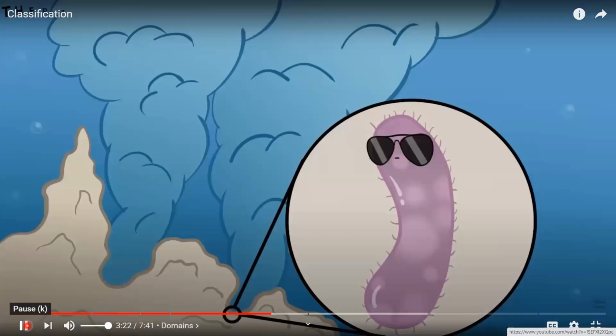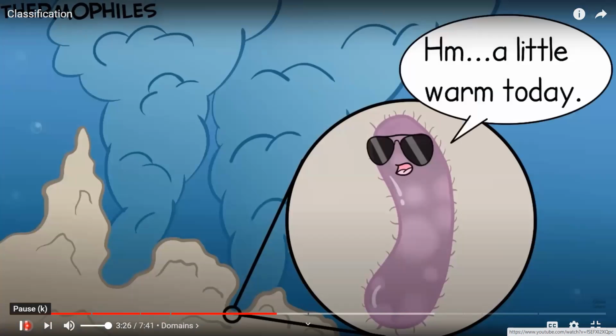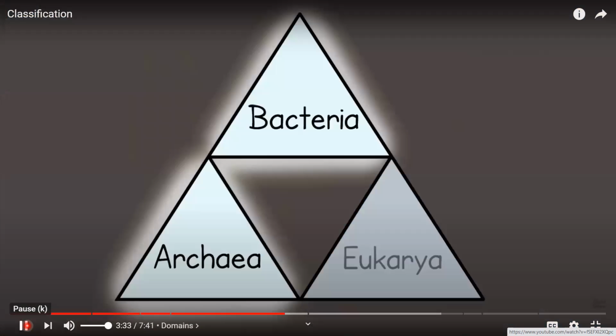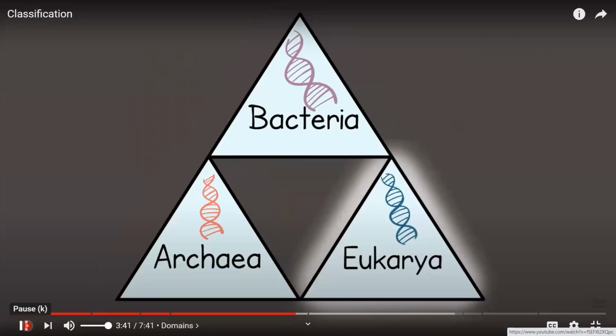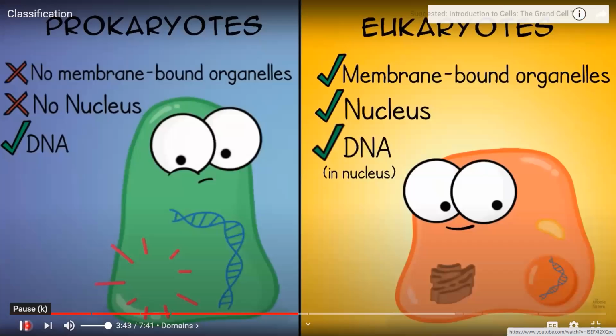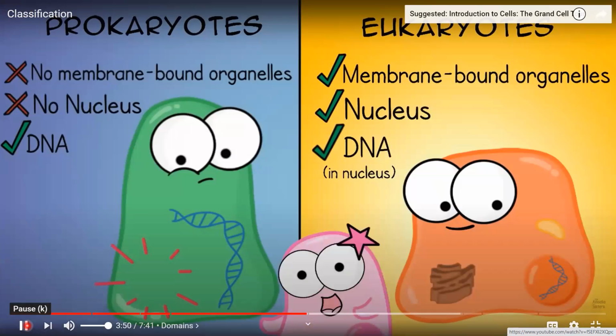Another extremophile is thermophiles. They like extreme temperatures. If you ever dreamed of living near the deep sea hydrothermal vents, well, if you were a thermophile, you'd be in luck. We mentioned that archaea and bacteria domains are separate because they have some major DNA and structure differences that are significant enough to separate them. And so does the third domain, eukarya. These are eukaryotes, and so they have characteristics that we've mentioned before that are common for eukaryotes. And that's where we'll focus right now.